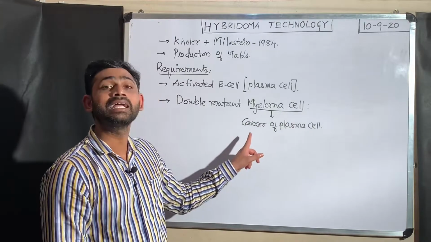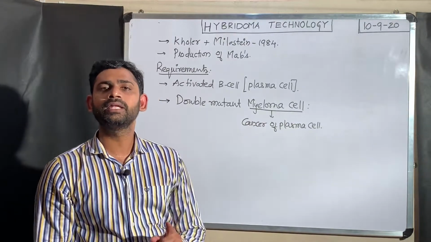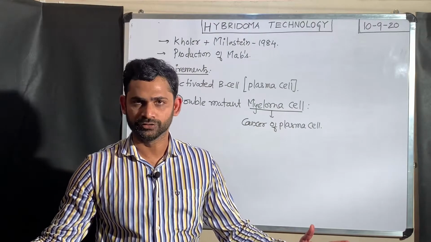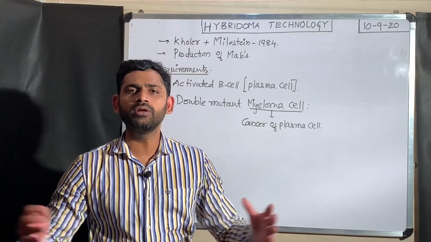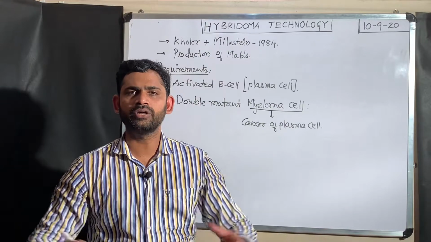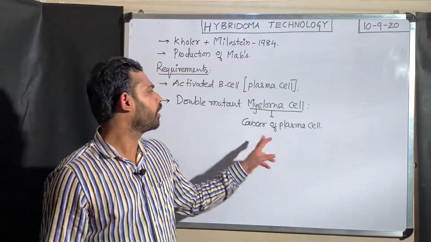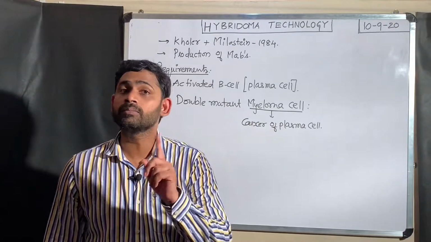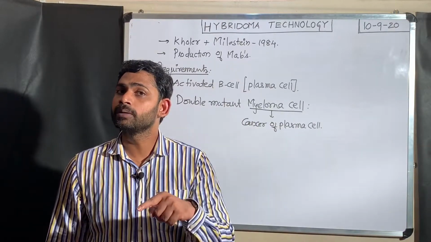First take the cancer. What is the meaning of cancer? The cell undergoes infinite cell divisions, that is, uncontrolled cell division. That is called a cancer of plasma cells. This is not a normal plasma cell; it is an abnormal plasma cell.